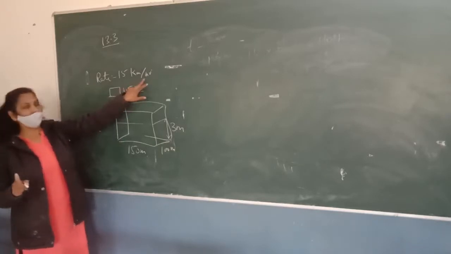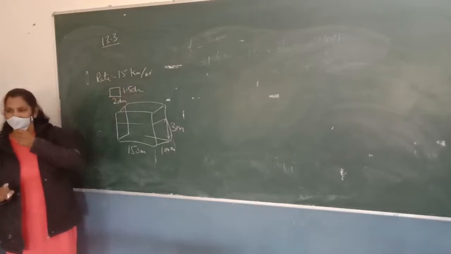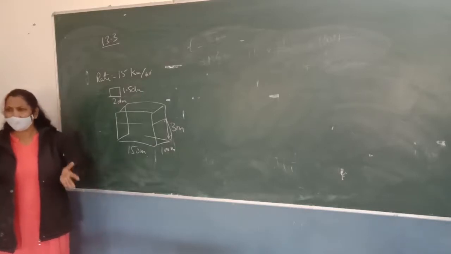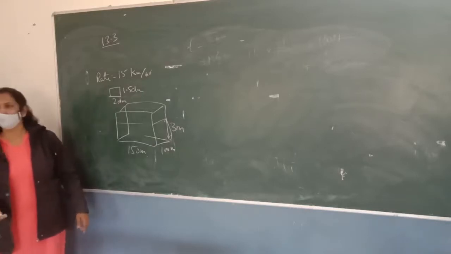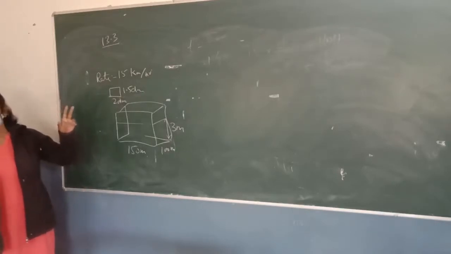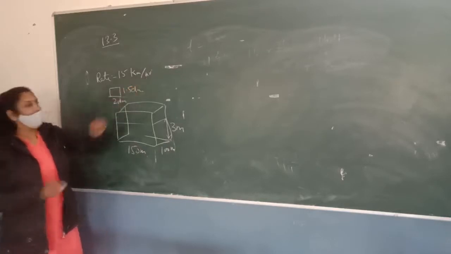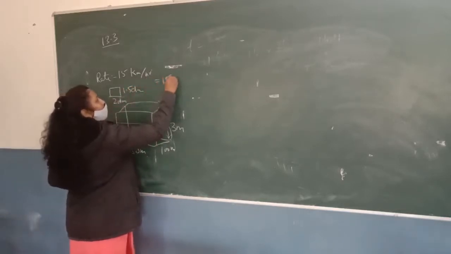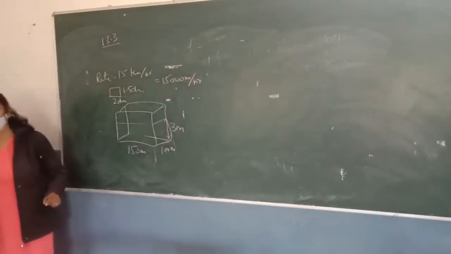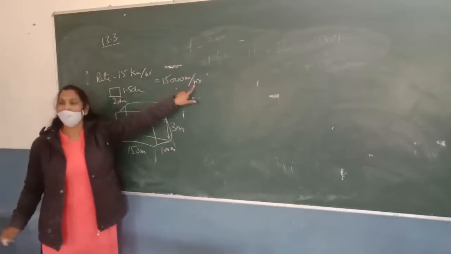So we can find the volume of water in 1 hour. How can we calculate it? Rajat, just try to explain. Change in meter per second. Okay, not meter per second. Meter per hour. Don't try to change the unit of time, okay? So it is 15,000 meter per hour. So what will you do? We will calculate the volume of water in 1 hour.